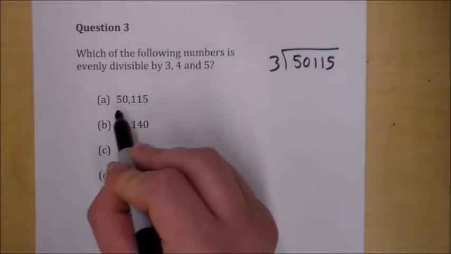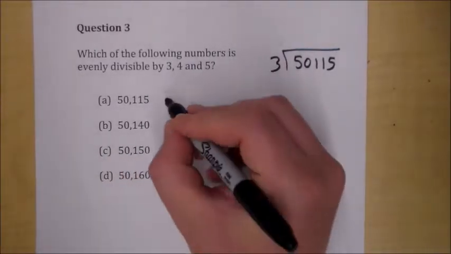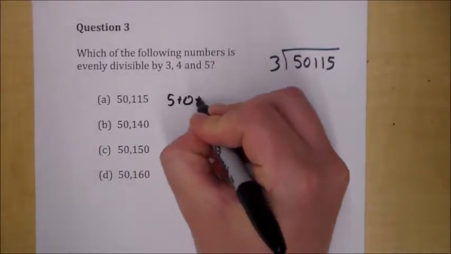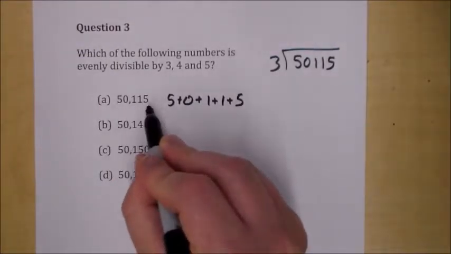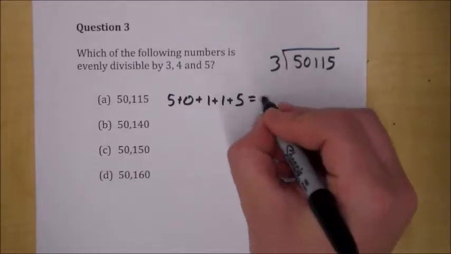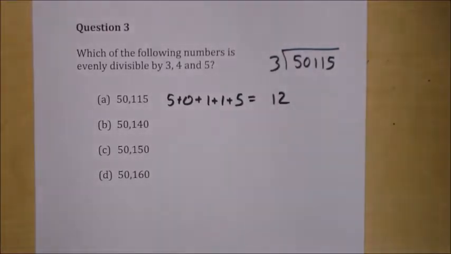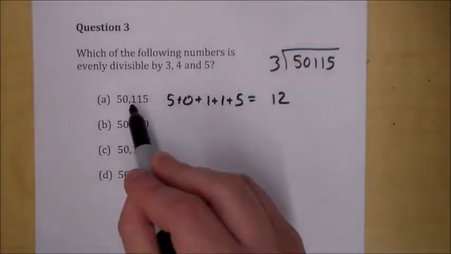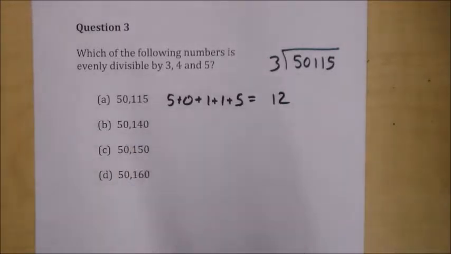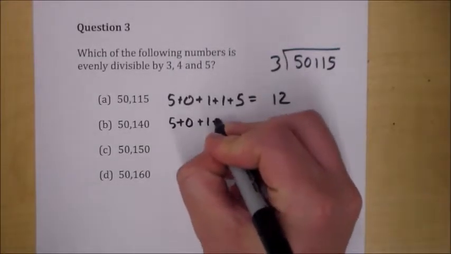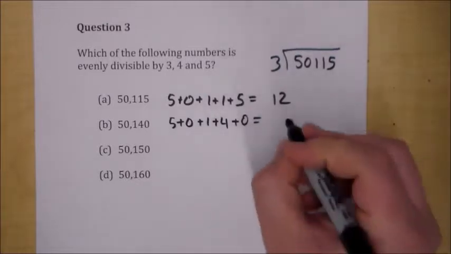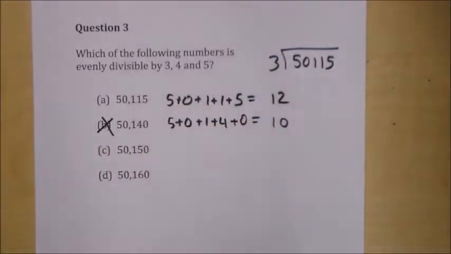So if you have 50,115, you have 5 plus 0 plus 1 plus 1 plus 5, and you add up all the digits, and you get 12, right? Because 12 is evenly divisible by 3, you know that this number is evenly divisible by 3. And you're like, okay, that one's evenly divisible by 3. I like that. How about this number here? 5 plus 0 plus 1 plus 4 plus 0. Well, that equals 10. That's not evenly divisible by 3 because 10 is not evenly divisible by 3.